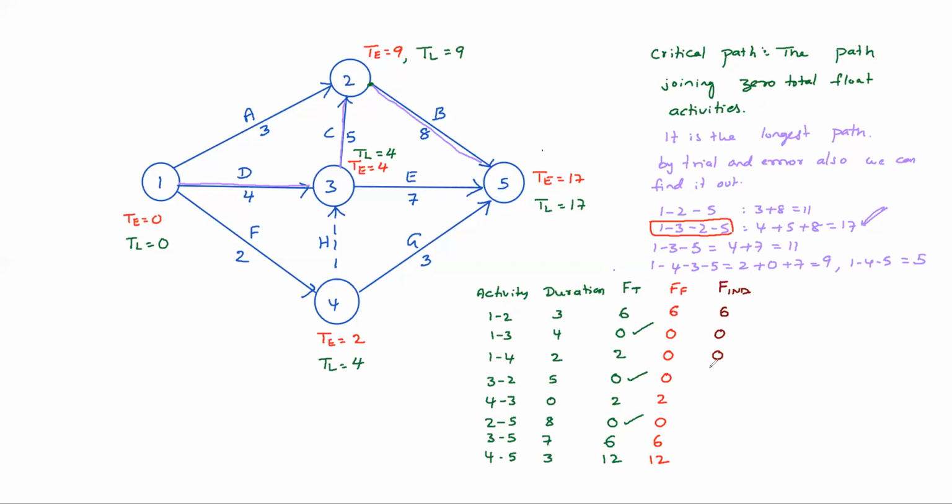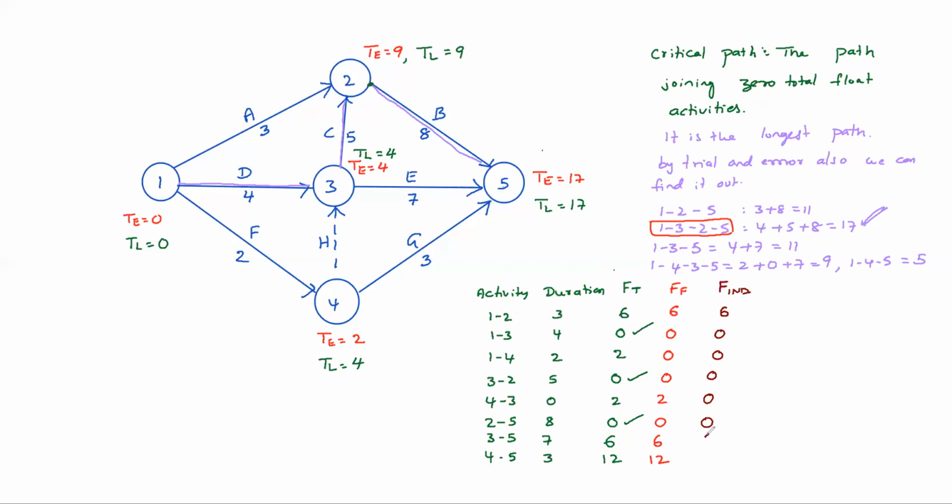Of course, 9 minus 4, 5, 5 minus 0. 4, 3: finishing is earliest, that means 4, starting is latest 4, 0, 0. 2, 5: finishing is 17, starting is 9. Of course, 0. 3, 5: finishing is earliest 17, starting is latest 4. So 17 minus 4, 13, 13 minus 7, 6 only, right?